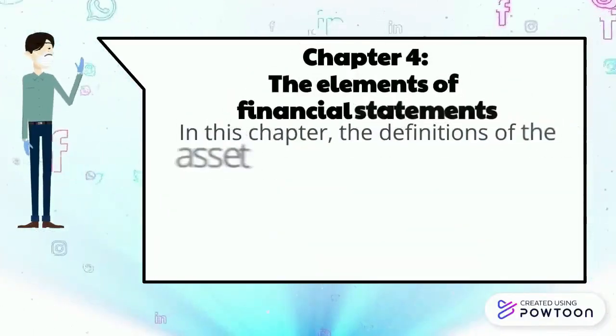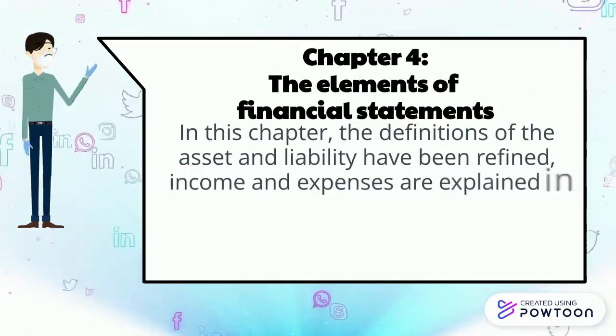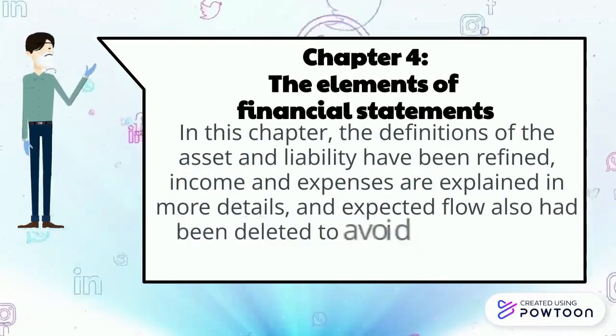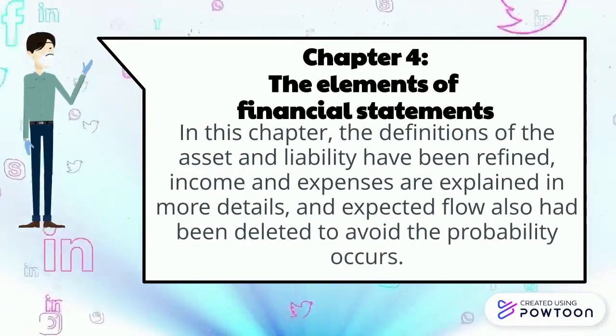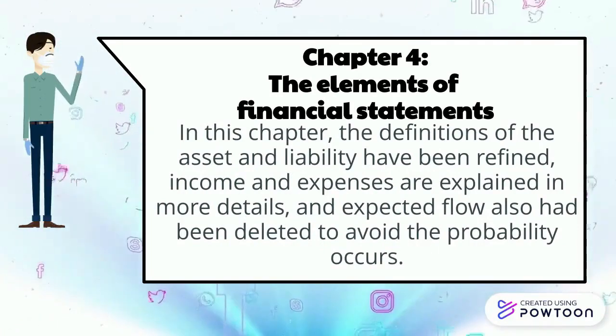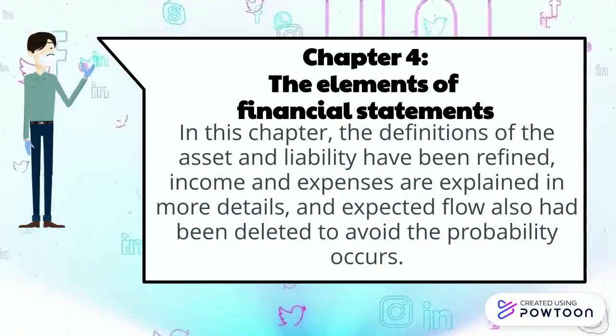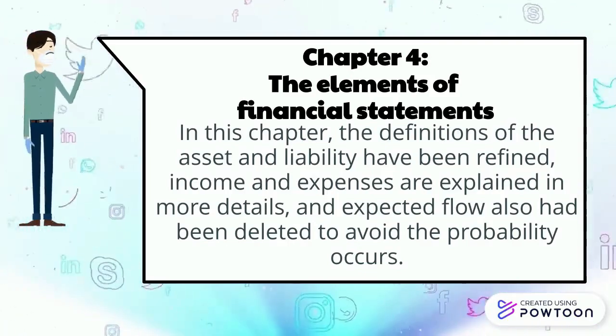Chapter 4. The Elements of Financial Statements. In this chapter, the definitions of asset and liability have been refined. Income and expenses are explained in more detail, and expected flow has also been deleted to avoid the probability threshold.